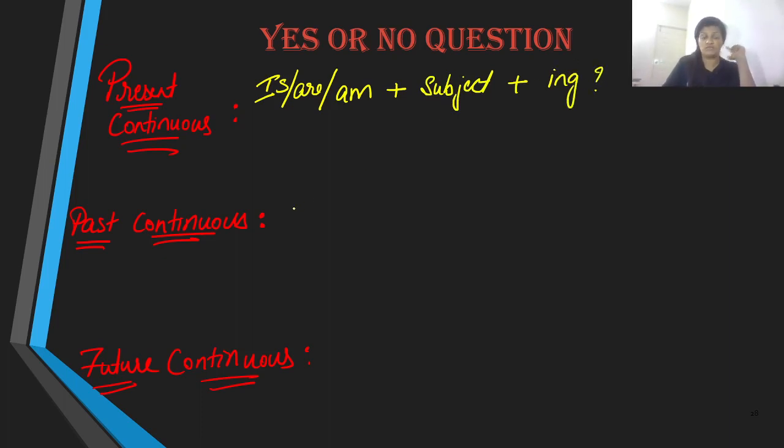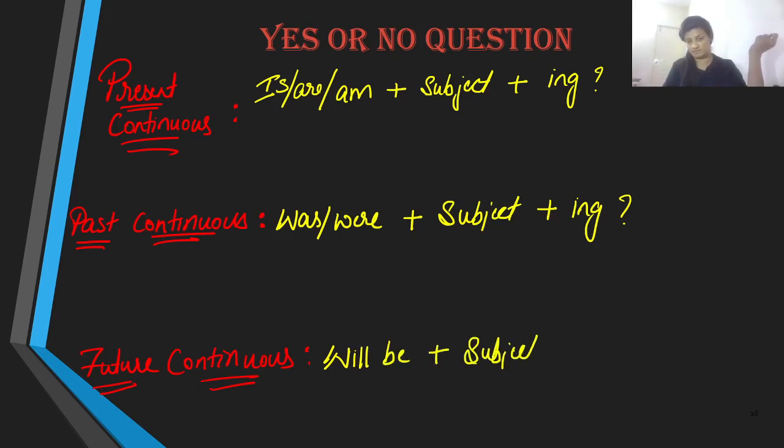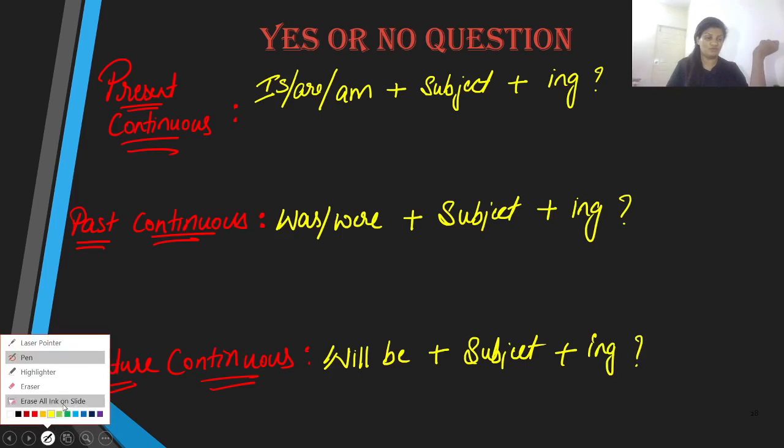For past continuous, we use the past be verbs, which are was and were, then the subject, and the ing verb. For future, we use the future auxiliary, the subject, and the ing verb. There you go.